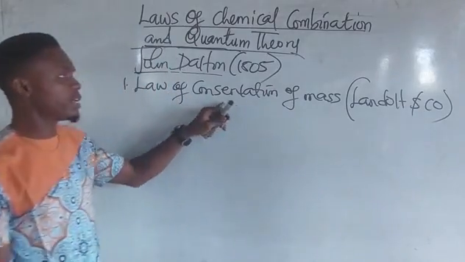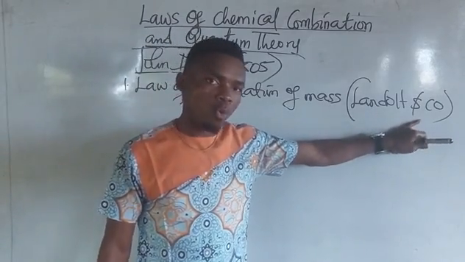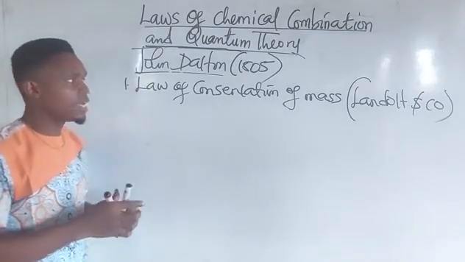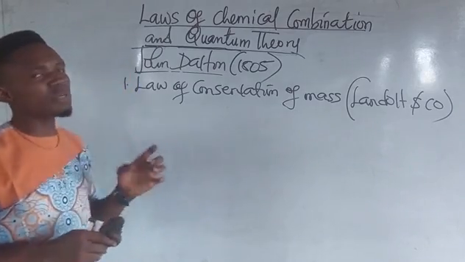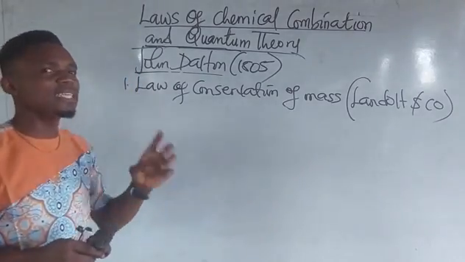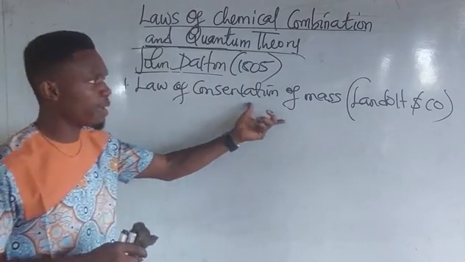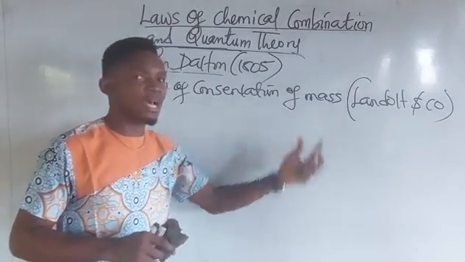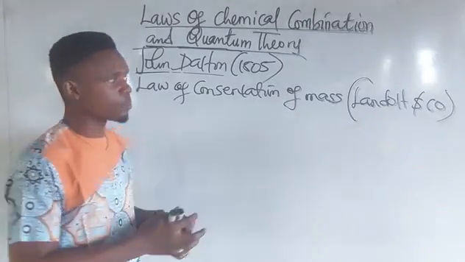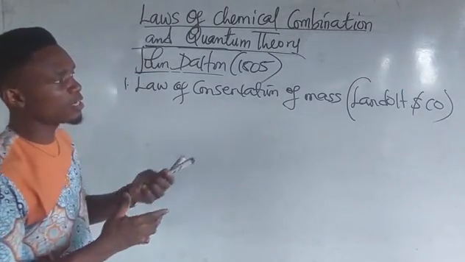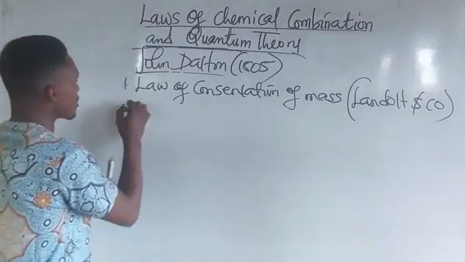They stated that mass can neither be created nor destroyed in a chemical reaction, which means that the law of conservation of mass states that mass can neither be created nor destroyed in a chemical reaction. Now, during the experiment conducted by Dalton and his co-workers, they constructed a tube called Dalton's tube.